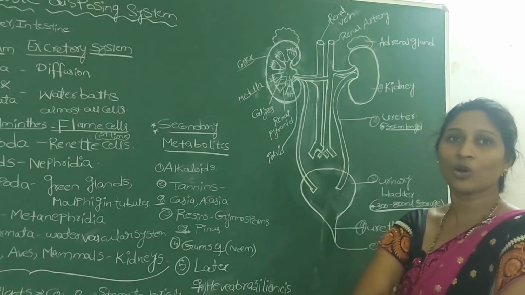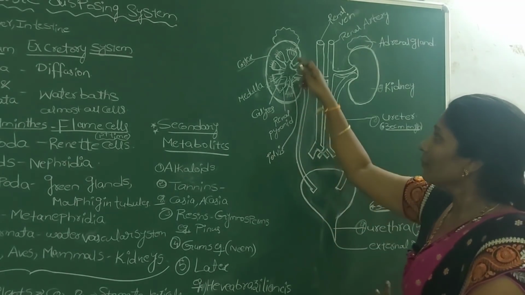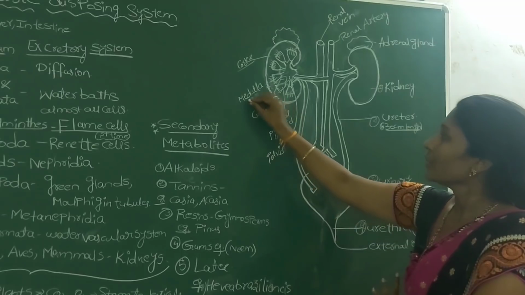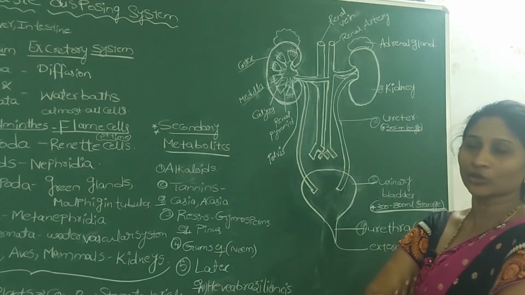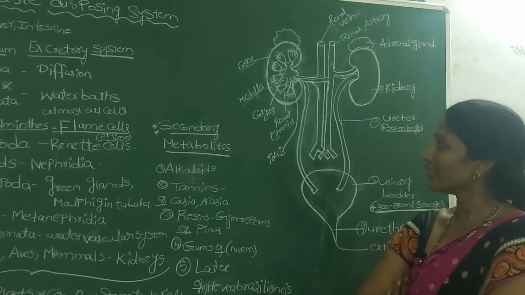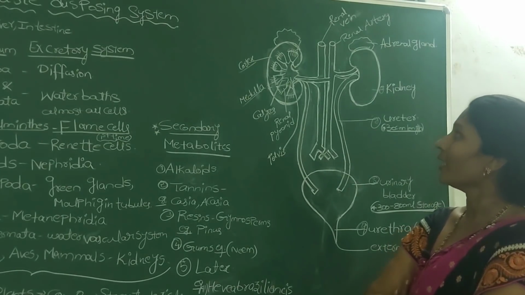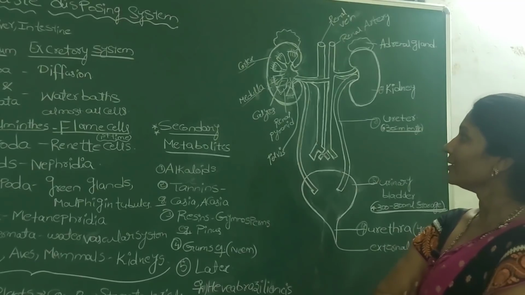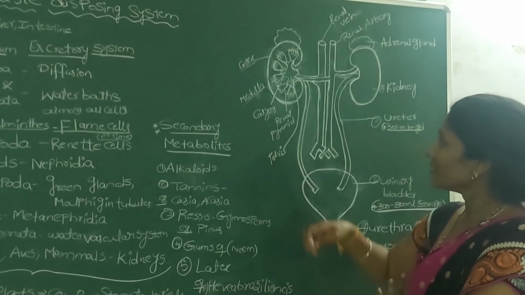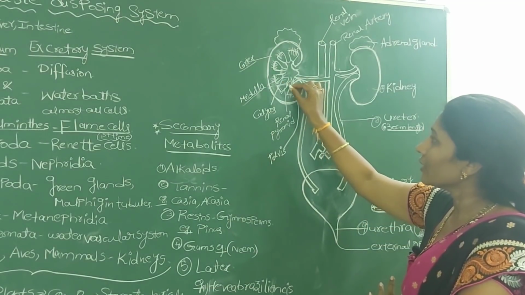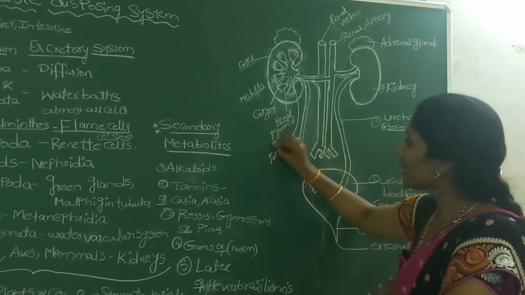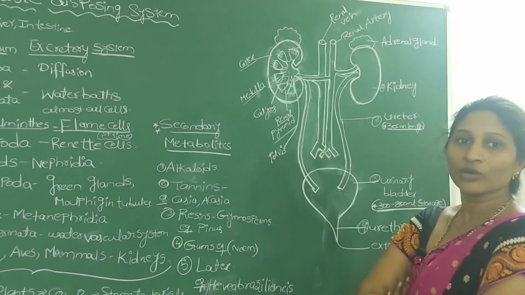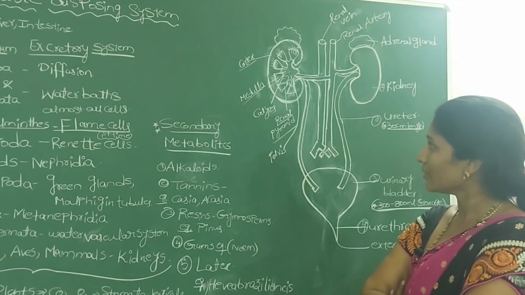If you observe the kidney's internal structure, the outer portion of the kidney is the cortex, and the inner part of the kidney is the medulla. Inside the kidney there are inverted pyramid-like structures. We call them renal pyramids.